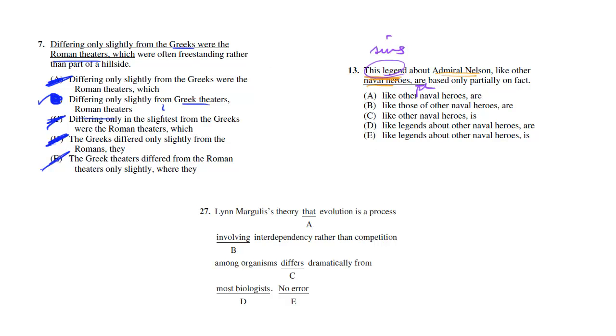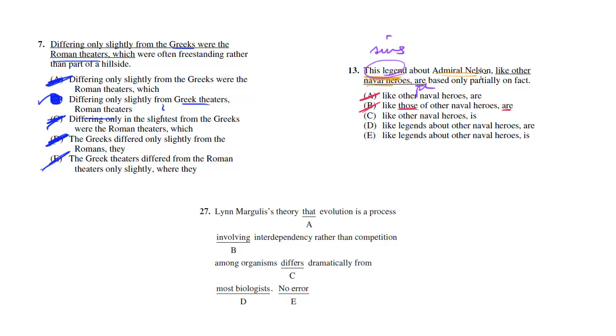And this is a number 13, and like I said, in harder improving sentences, you're going to have more than one error sometimes. Let's see. This legend about Admiral Nelson, like those of other naval heroes, are... Okay, so we are now comparing legend to legends. We use this pronoun "those," and that's fine. But we still have this "are," so that's not good.